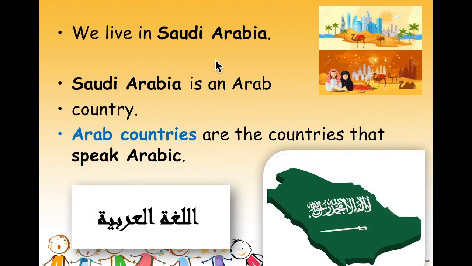We live in Saudi Arabia. Saudi Arabia is a big country. Saudi Arabia is an Arab country. What does it mean? An Arab country is a country where people speak the Arabic language. Once again, in which country do we live? We live in Saudi Arabia, and Saudi Arabia is an Arab country. Do you know what it means? It means that people in Saudi Arabia speak the Arabic language.